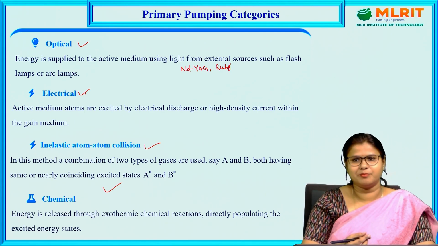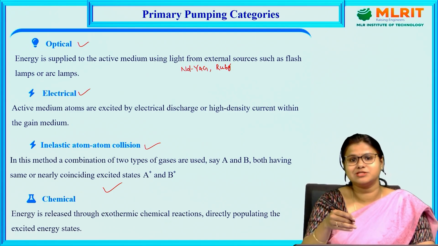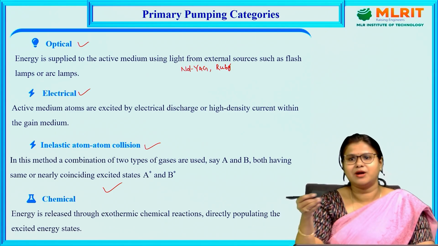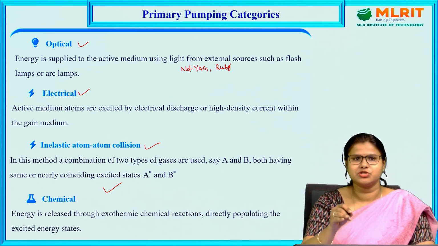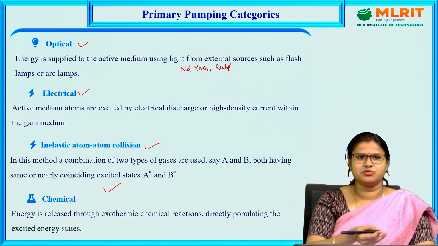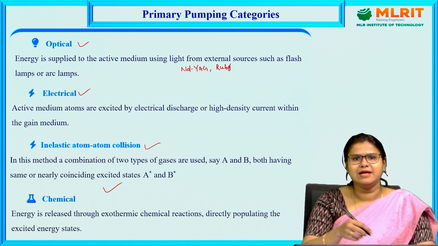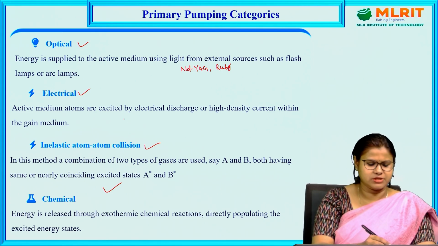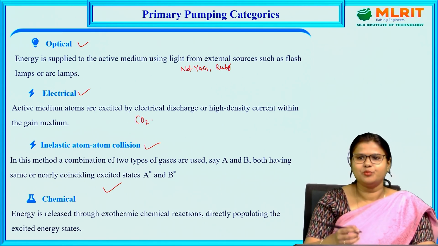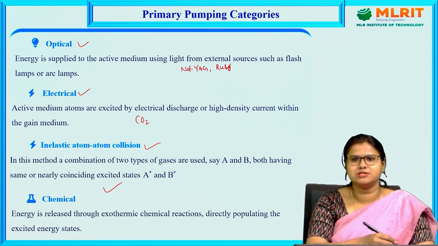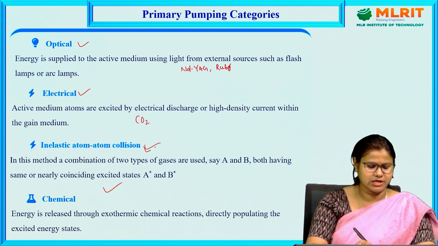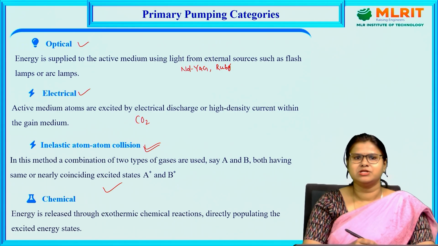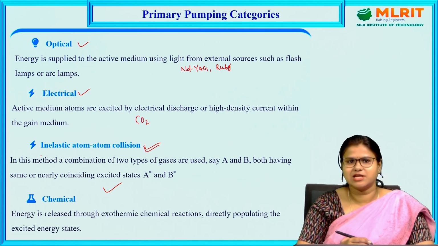In electrical pumping, as the name itself makes clear, we use some external electric power or electric source for the pumping. The active medium atoms are excited by electrical discharge or high density current within the gain medium. An example is the carbon dioxide laser, where we mostly initiate the pumping by electrical pumping. Then we also use the help of inelastic atom-atom collision. So let us consider the third mechanism, which is inelastic atom-atom collision.